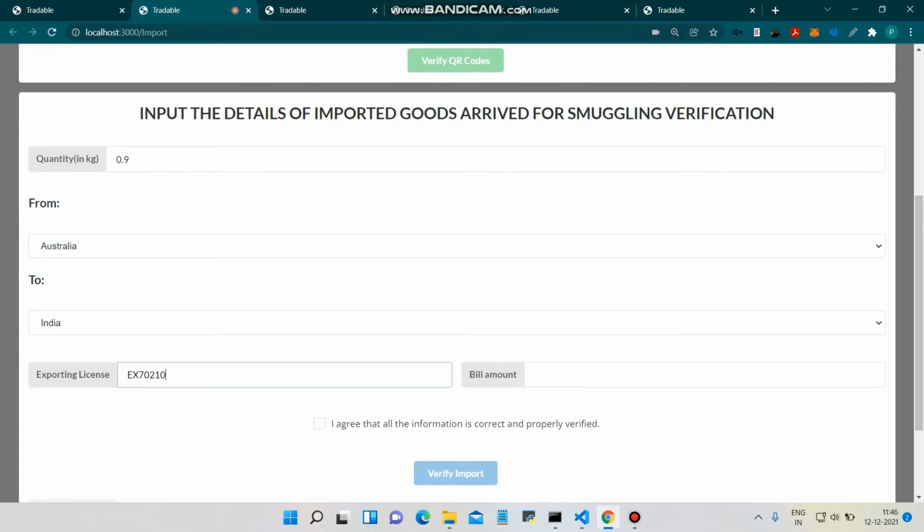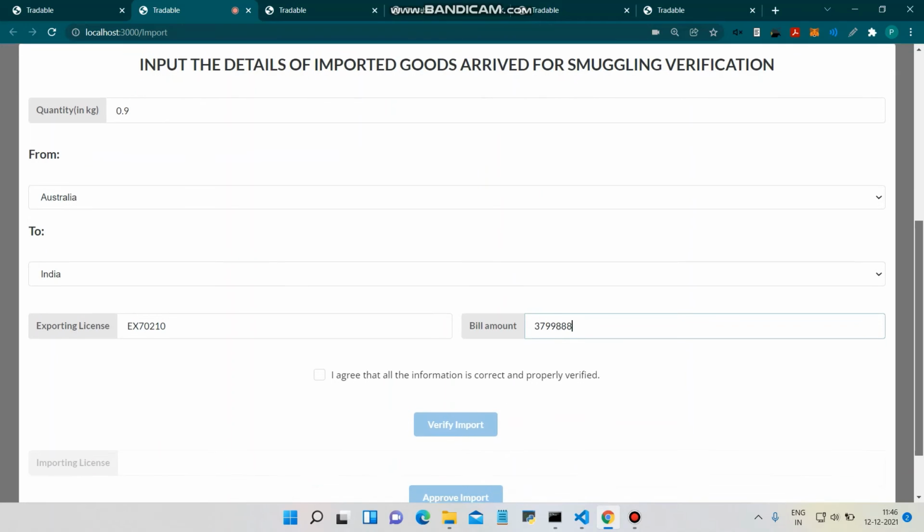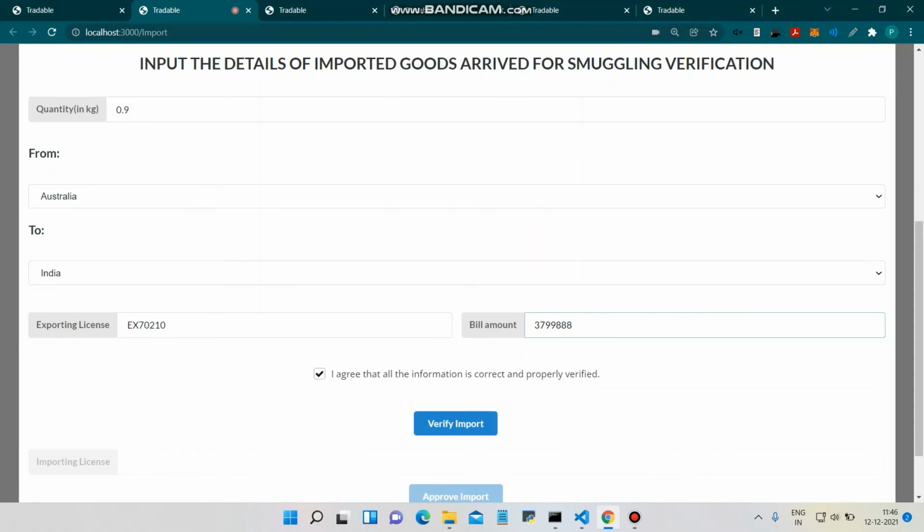Let's keep the bill amount also wrong, like 3799 and 888. Now we'll try to verify whether the gold which has reached the importer is true or not. So he will try to import.